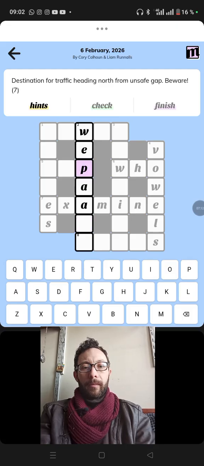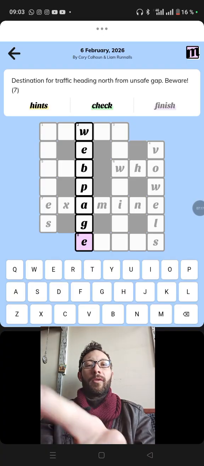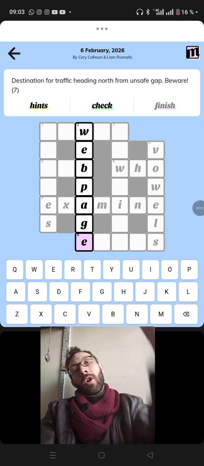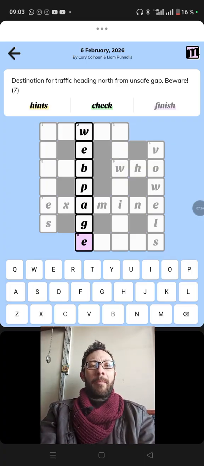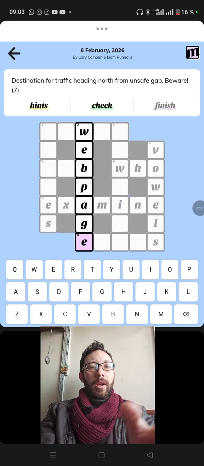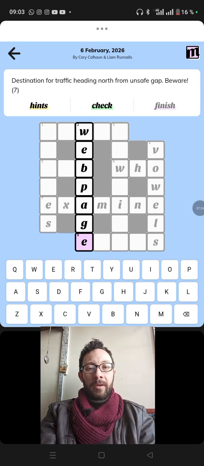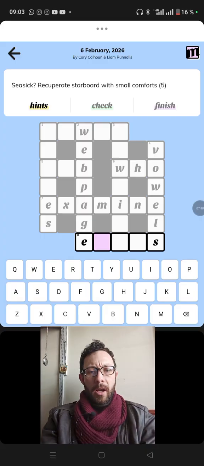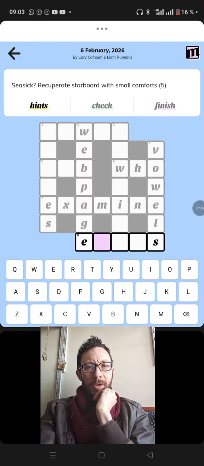Web page. Yes, a reversal indicator. So destination for traffic is web page. Heading north means we go up from, and we take that information from unsafe gap, beware. And if we look within the words unsafe gap, beware, backwards, there is the word web page hidden. That's a hidden word. Good. This one will be easier now. Seasick, recuperate starboard with small comforts.